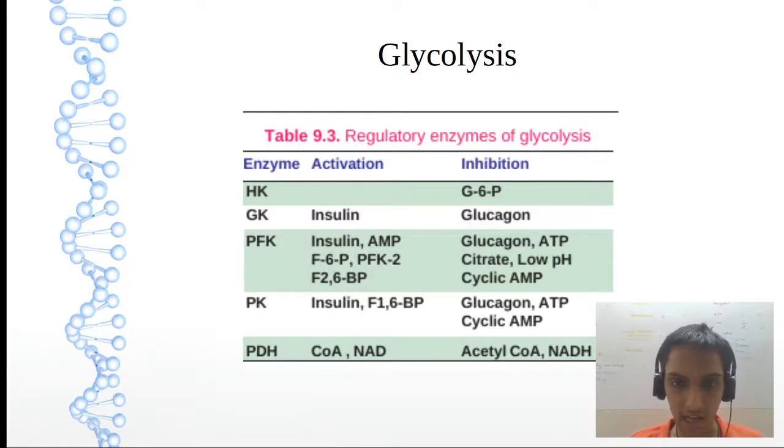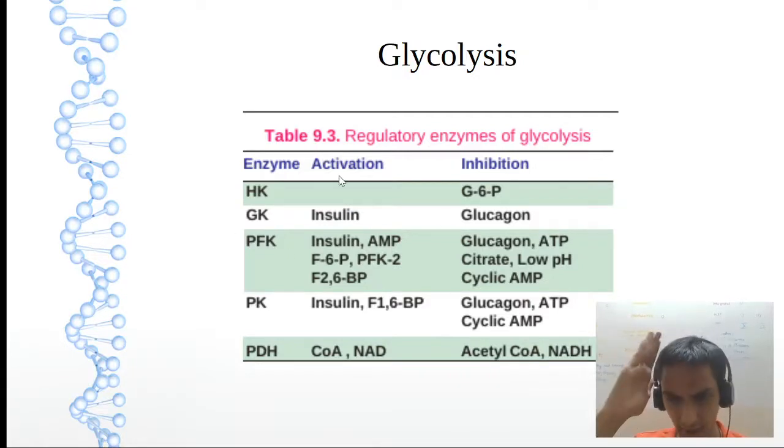Now these are the regulatory enzymes. For hexokinase it will be excess of glucose 6-phosphate, and deficiency will be there when there is more 2,3-BPG. That also you can mention. For GK, it is insulin. The opposite hormone is glucagon.